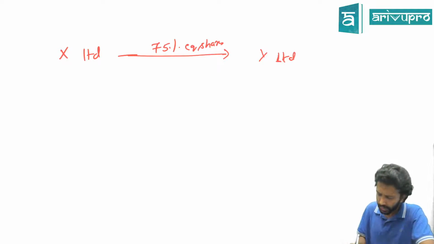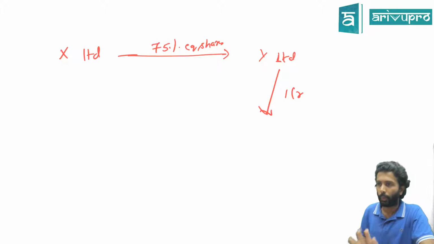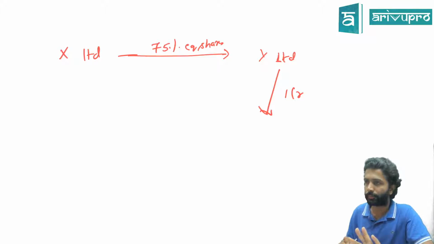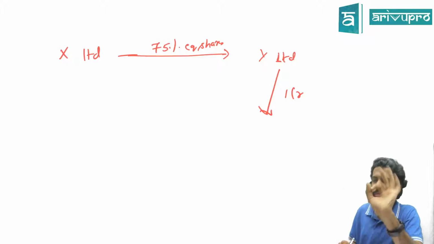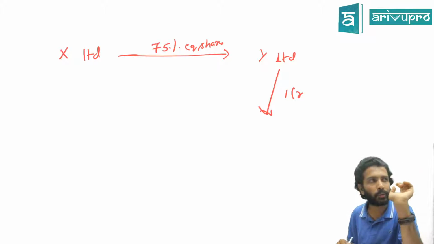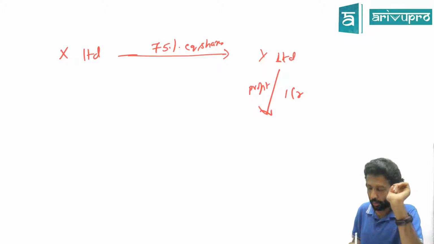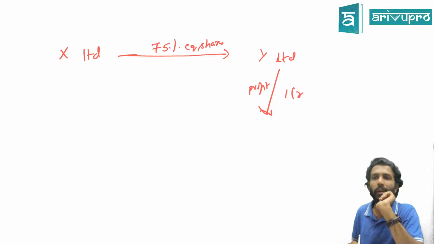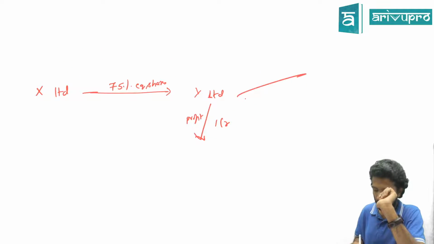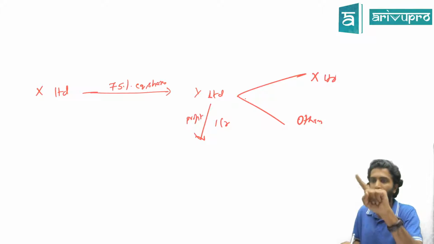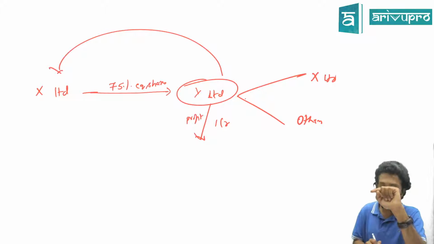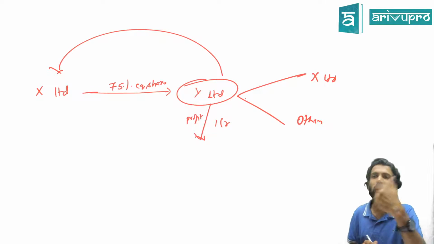Another reason is, let's say Y Limited makes a profit of 1 crore rupees, assumption, correct? And Y wants to give a dividend, assumption, 100% they want to give dividend. Fair enough? How much profit they made? 1 crore. They want to pay what? Dividend of 1 crore. Whom will you pay the dividend? To the shareholders. Who are the shareholders of Y Limited? X and others. Yes or no? That means Y's result is indirectly influencing X. That is another reason to consolidate.